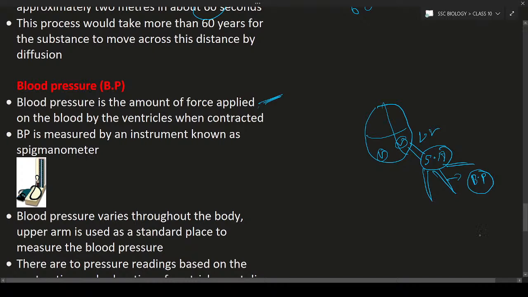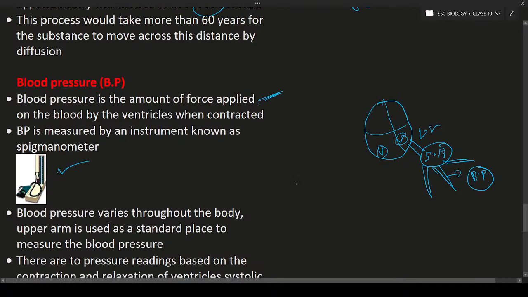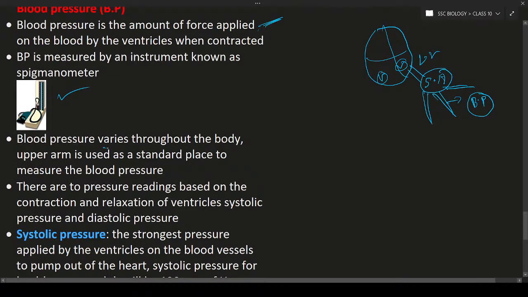If you want to measure this blood pressure, we need a device. The device is known as the sphygmomanometer. The sphygmomanometer is the device that will be used to measure the blood pressure. The blood pressure varies throughout the body, in different organs like legs, hands, and so on. All the time the blood pressure may vary.